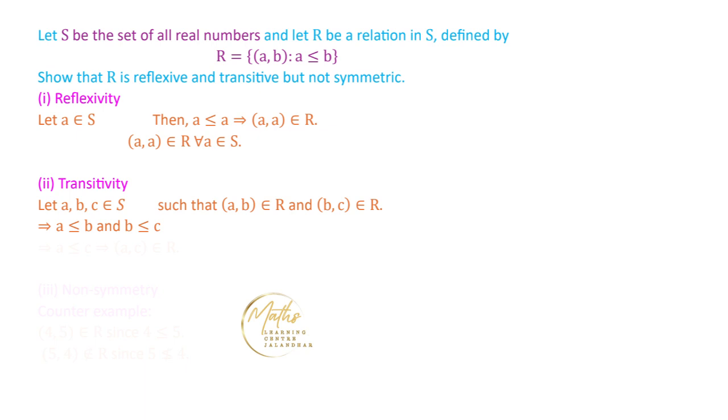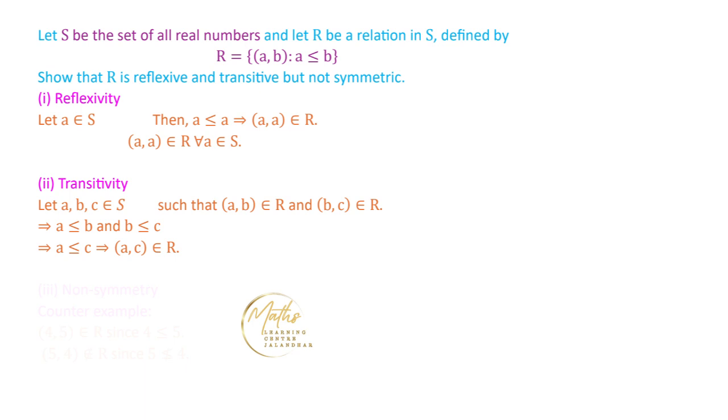From these two results, A is less than equal to B and B is less than equal to C, we can write that A is less than equal to C. Comparing this with the given relation, this implies that A comma C are related by the relation R. So for any arbitrary real numbers A, B, C, we have proved that if A and B are related and B and C are related, then A and C are always related.